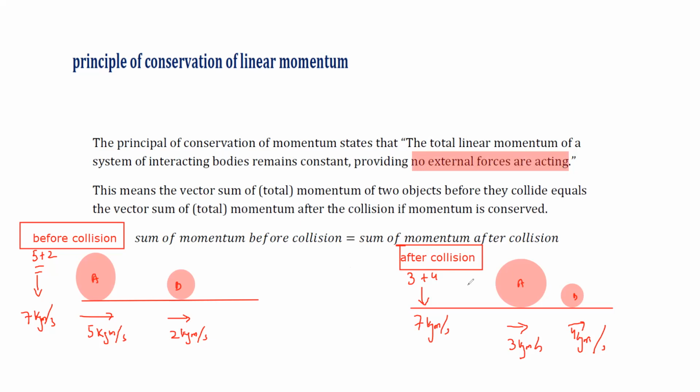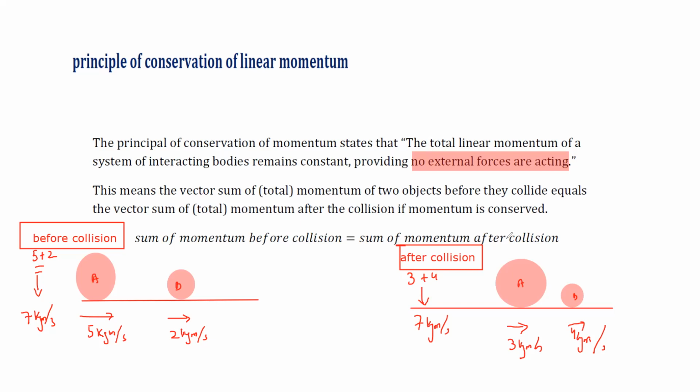What does it mean, no external force? There should be no friction, no air resistance, no force which tries to stop these particles. So when two objects are colliding, the total momentum before collision is the same as the total momentum after collision, which is also known as the principle of linear momentum.